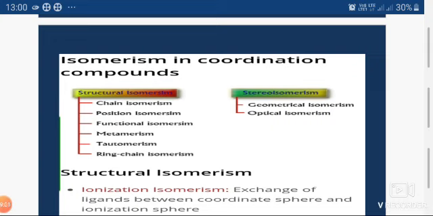It means the compounds have the same molecular formula but different arrangement of the atoms around the central metal ion, and this generates new compounds and new properties. Now see, in structural isomerism, the first type is chain isomerism, then position isomerism, then functional isomerism, metamerism, tautomerism, and ring chain isomerism also.